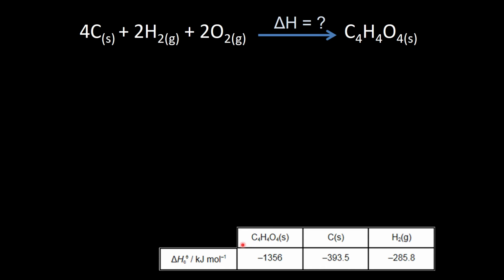Definition again, 1 mole of a substance completely burned in oxygen. We're talking about burning something. We're talking about burning carbon, hydrogen, maleic acid. We'll have to think about the oxygen as well, how that fits in. Basically, the thing that we need this time, it was elements before, but this time we're dealing with delta HC. But the other bit we need in this triangle would be combustion products.